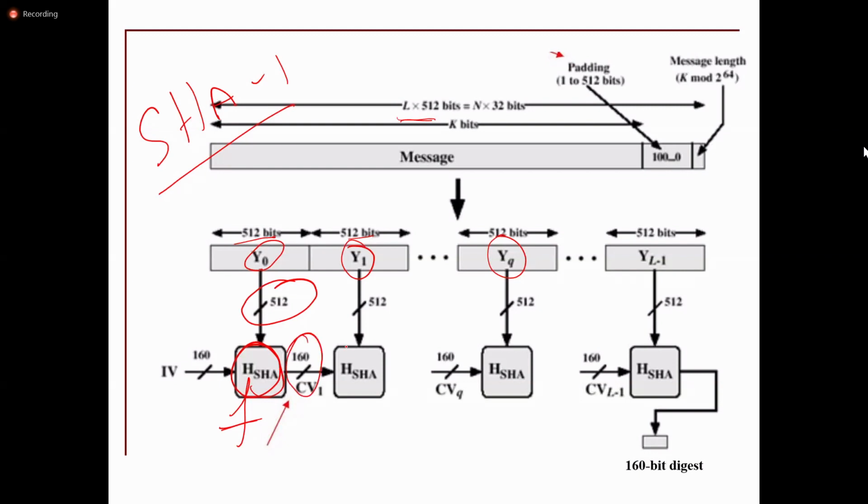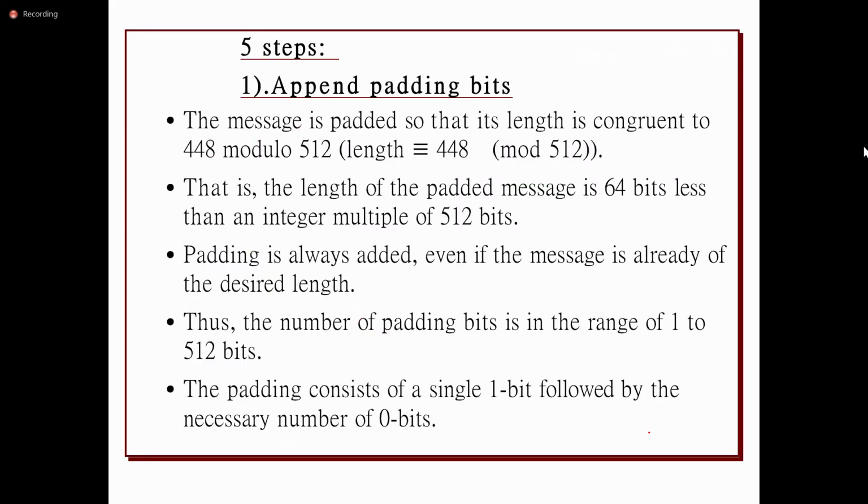That 160 bits and the second block's 512 bits are given to the compression function again, until it reaches the last one. The last block produces the chaining value, whose size is 160 bits. So the output of the SHA-1 algorithm is a 160-bit message digest, or hash code.